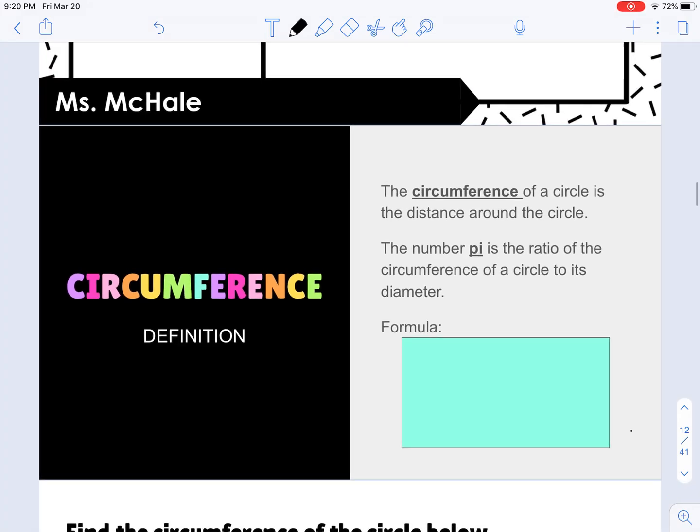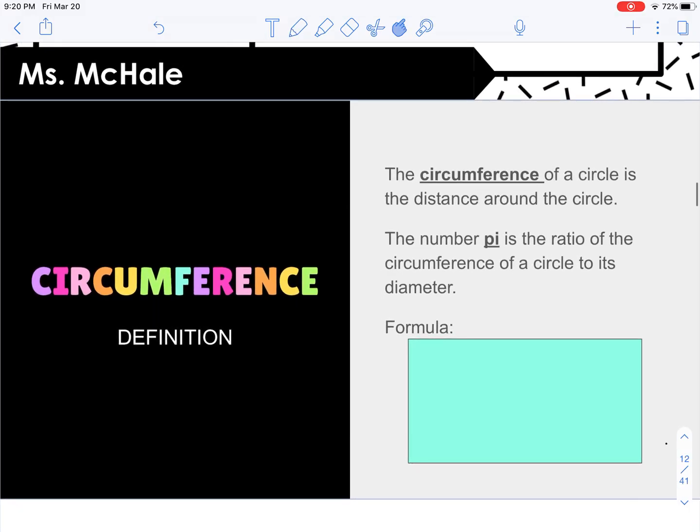We usually use a capital C to represent circumference. It can either equal pi times d, which stands for diameter, or circumference equals 2 pi r, where r represents the radius. Okay, so d is the diameter, r is the radius, and both of these make sense because to find the diameter, we just multiply the radius by 2. So it doesn't matter which formula you use, they find the same thing.